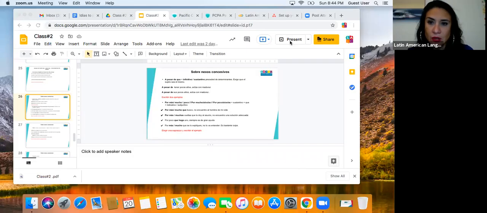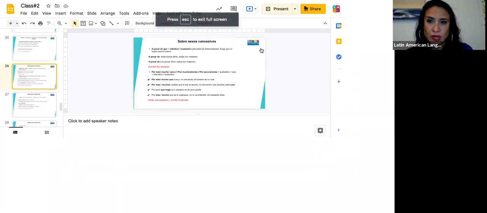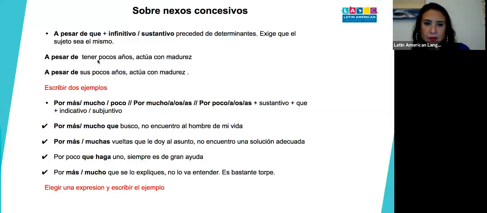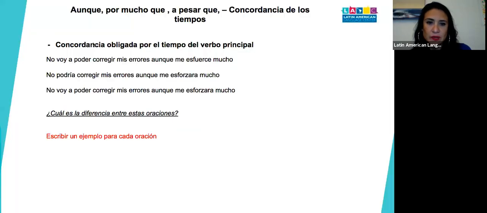So what we're gonna do right now, okay, I'm gonna explain to you the rest of the subjunctive with the temporal connectors, okay? So the last thing that we saw, remember, is what was the difference between these sentences. ¿Cuál es la diferencia entre estas oraciones? And for homework, you had to write an example of each situation and then correct it with your teacher or your language partner. So now I'm gonna continue, okay?